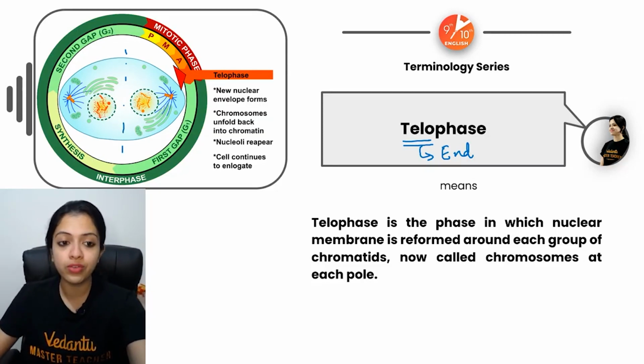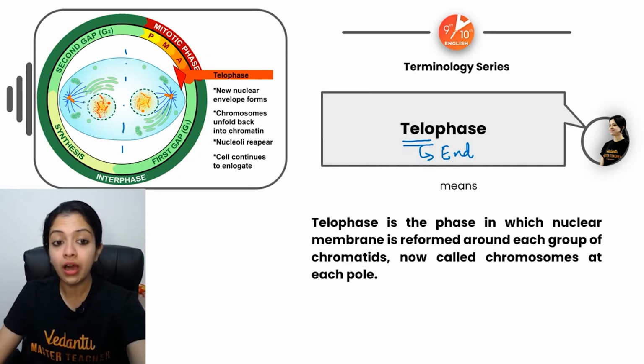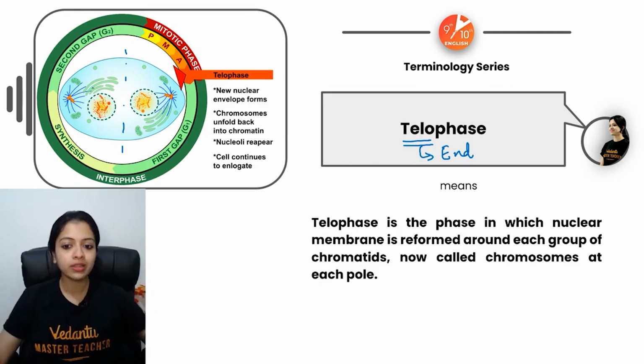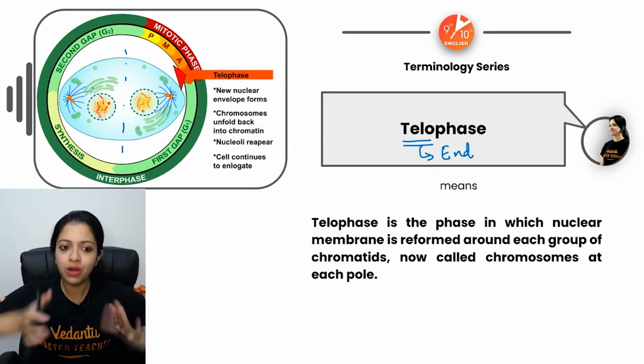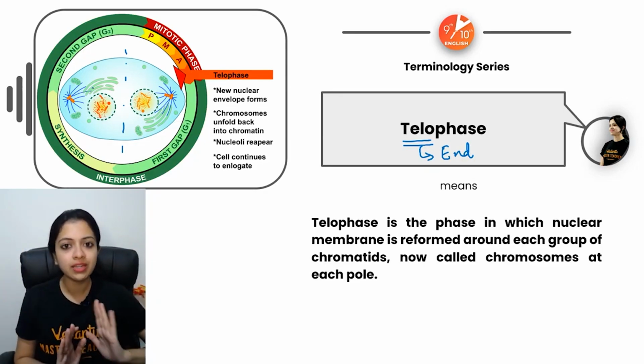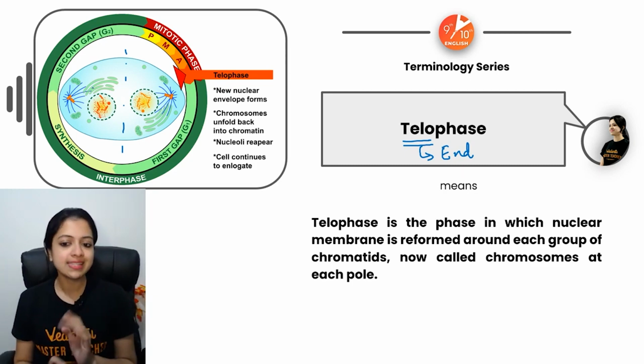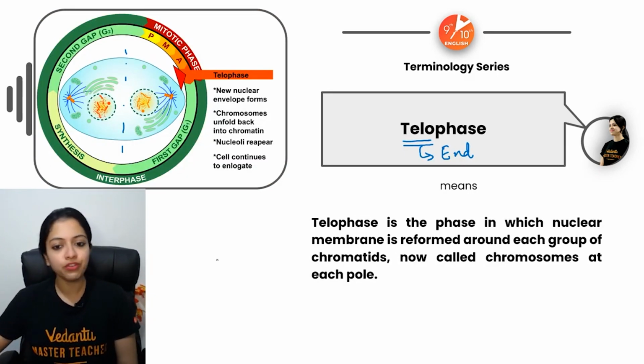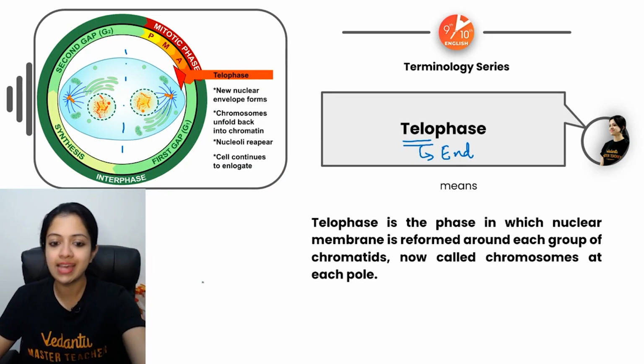So now in telophase, fresh nuclear membranes begin to reappear around individual sister chromatid sets. Once that is formed, we don't call them chromatids anymore. We now call them chromosomes, because they are beginning their independent families. They are independent enough, about to split away from each other completely. This is telophase, and telophase is followed by cytokinesis.